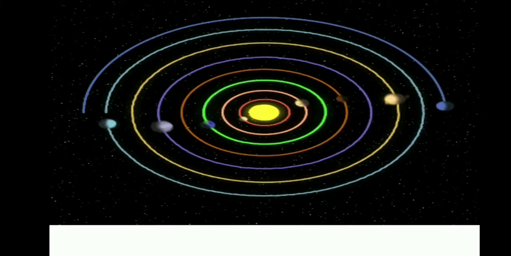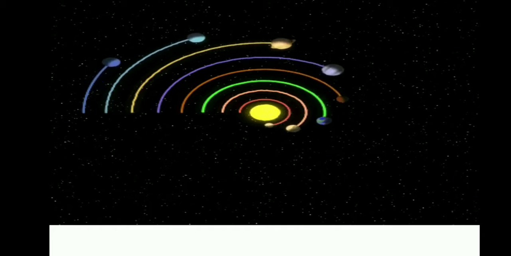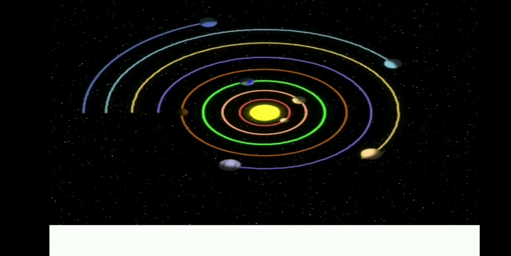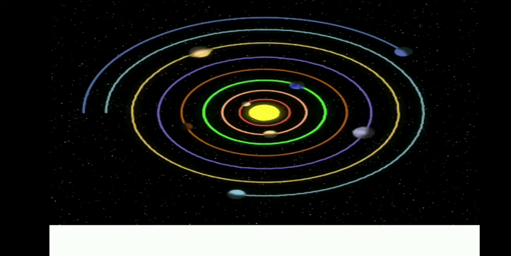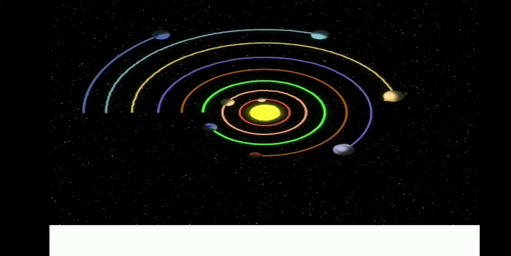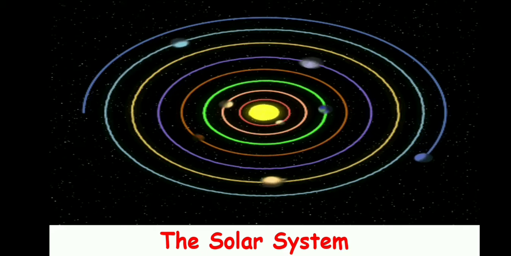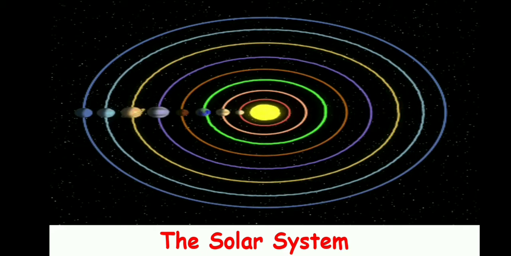I'm sure you all are watching this short clipping. Do you know what this is? What you can see in the center, children, is the sun. And moving around the sun are the planets. One of the planets we all are living on is Earth. Once again, have a look. You can see the planets moving around the sun. And this forms our solar system. So this is the solar system.